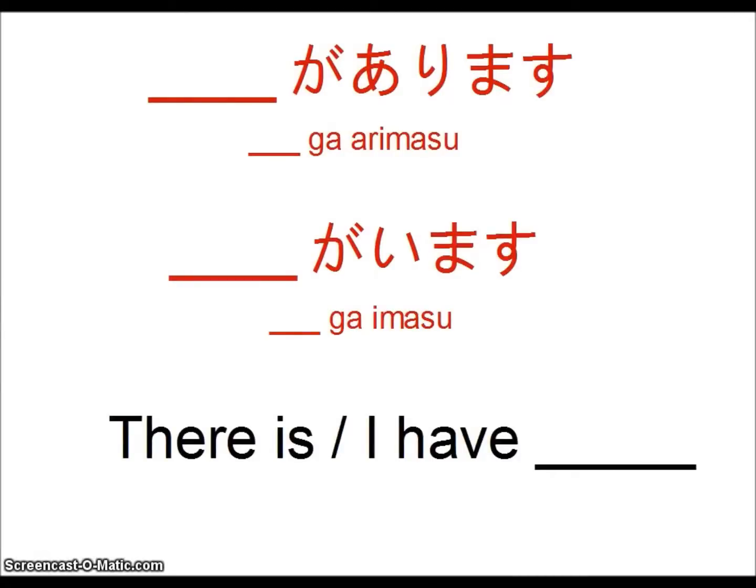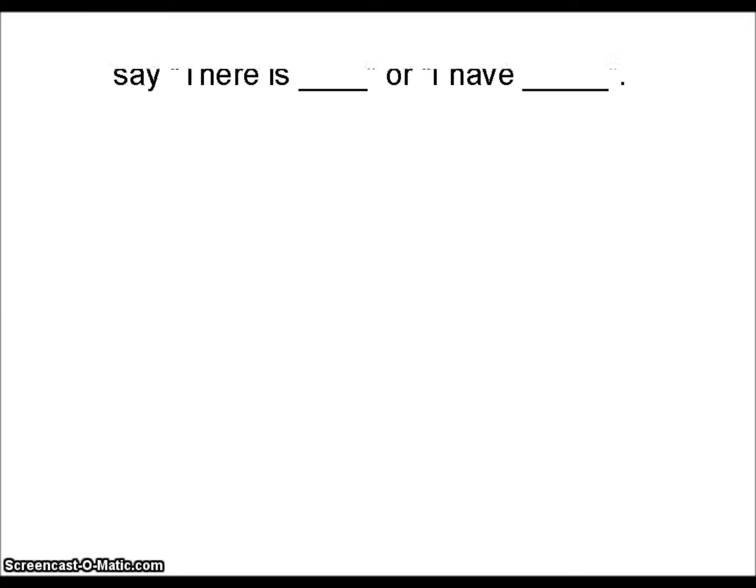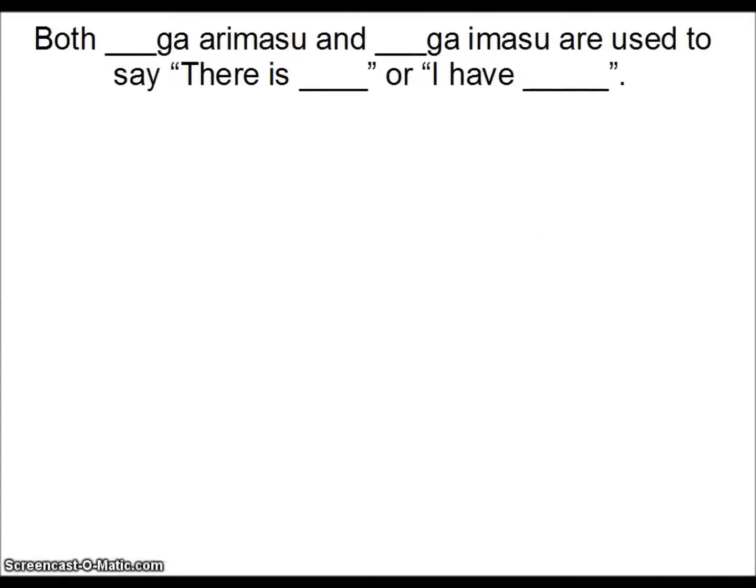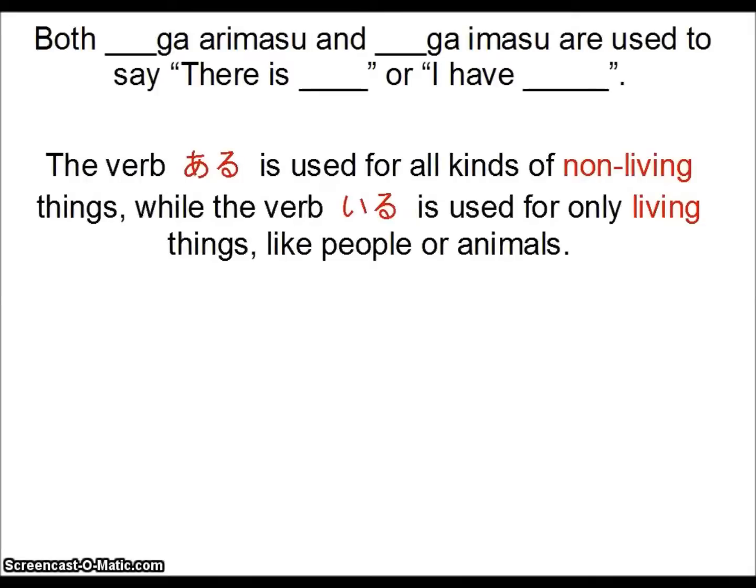So today's new part of the lesson, we are going to be covering ga arimasu and ga imasu, both of which mean there is blank or I have blank. Both ga arimasu and ga imasu are used to say there is blank or I have blank, but they are a little bit different. The verb aru is used for all kinds of non-living things, all kinds of inanimate objects, while the verb iru is used for only living things like people or animals.